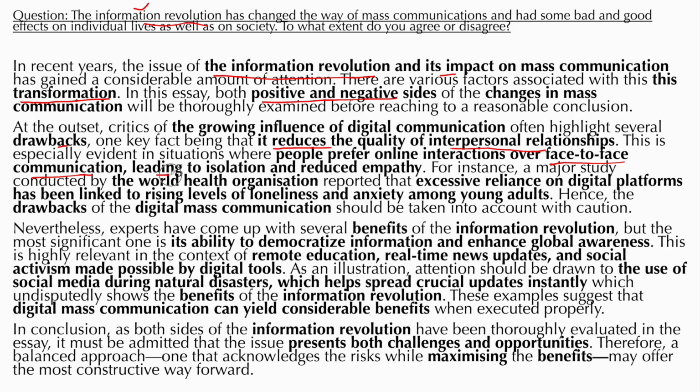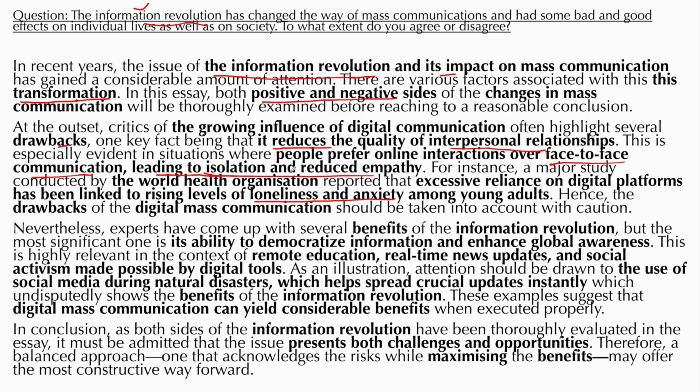Now take a look here. Here I said leading to isolation and reduced empathy. So this isolation is actually leading me to say it creates loneliness and anxiety. So this is the relationship between my supporting idea and my example. Hence, the drawbacks of digital mass communication should be taken into account with caution.